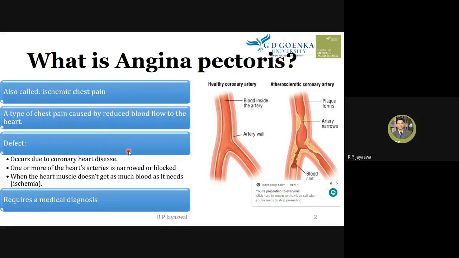Now, are there any questions related to this? Let's discuss this. Have you understood what angina pectoris is?